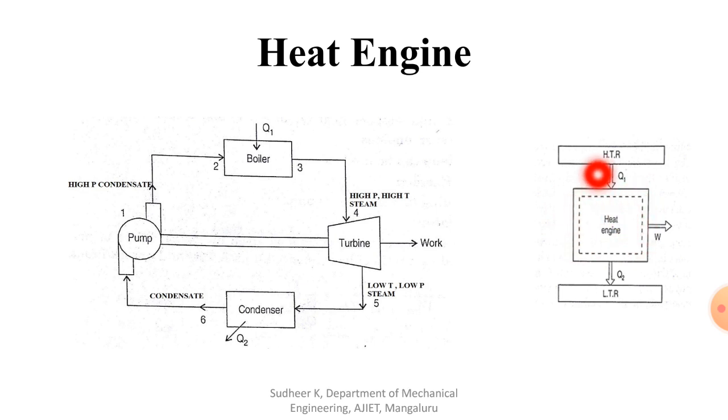It converts the heat available from the HTR, the higher temperature region, into work, by rejecting heat into the lower temperature region. That is the working of a heat engine.